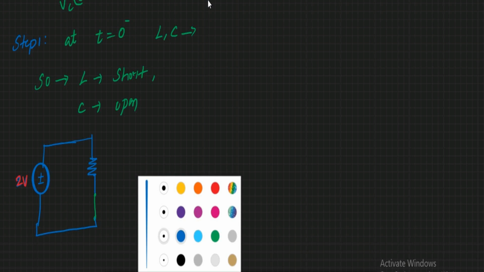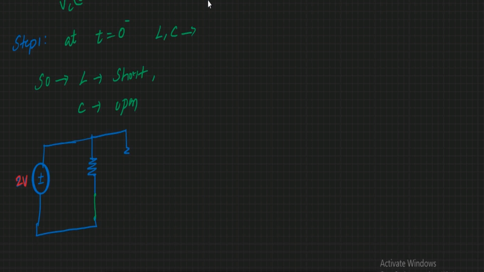Here we have one more resistor, and the capacitor is replaced with an open. So this is the circuit at t equal to 0 minus. This is 2 volts, and this is your 2 ohms, and this is your 2 ohms. I think so. 2 ohms, 2 ohms.